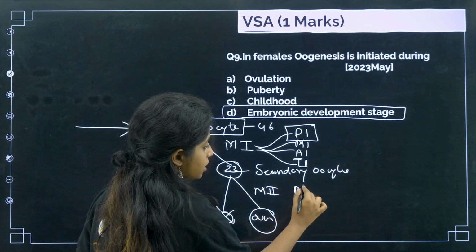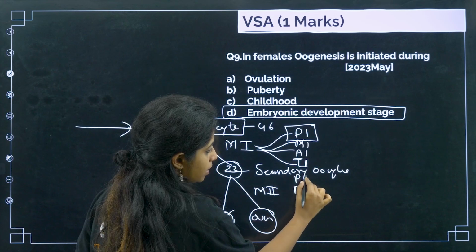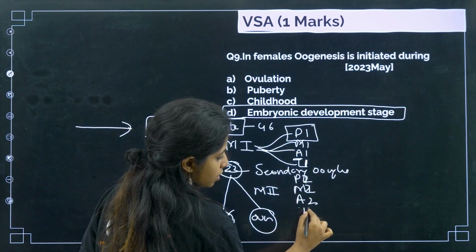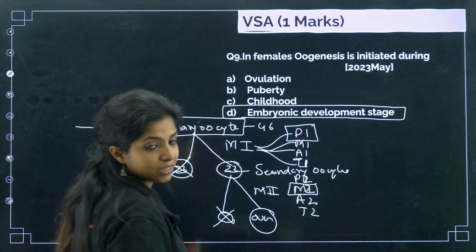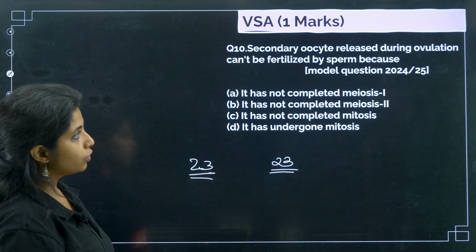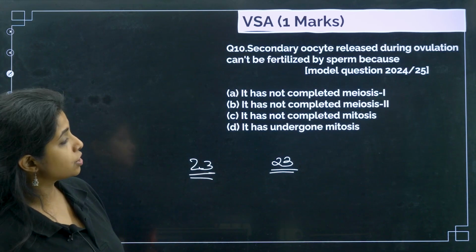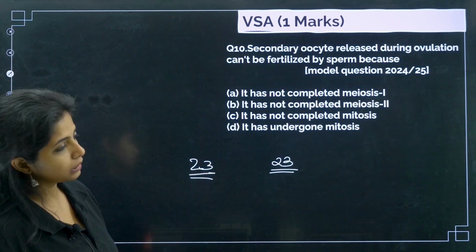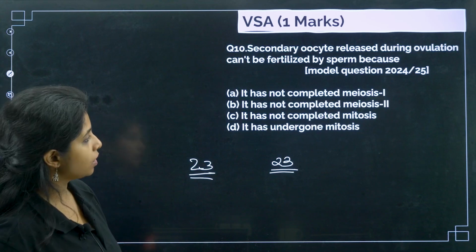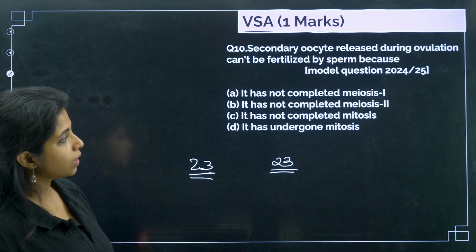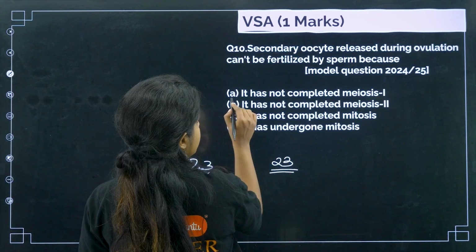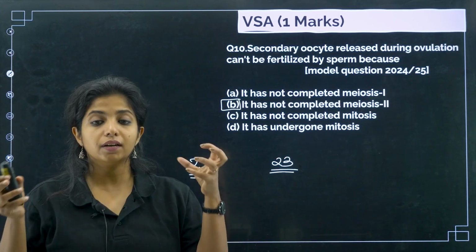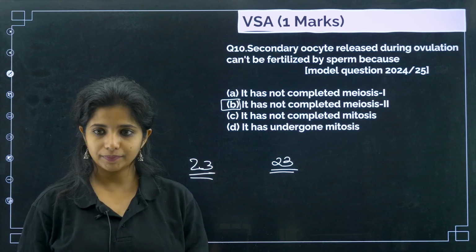It is stuck in which stage, children? Metaphase 2. Meiosis 2 has prophase 2, metaphase 2, anaphase 2 and telophase 2. It stays stuck in this stage, which is why fertilization does not happen: it has not completed meiosis 2. Once it gets completed, that's when we say it has finally fertilized the ovum.